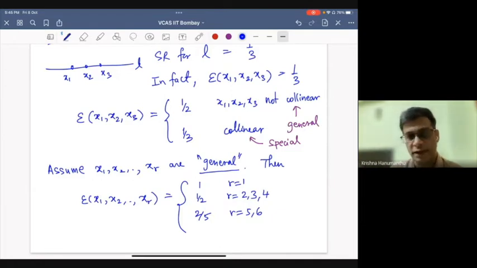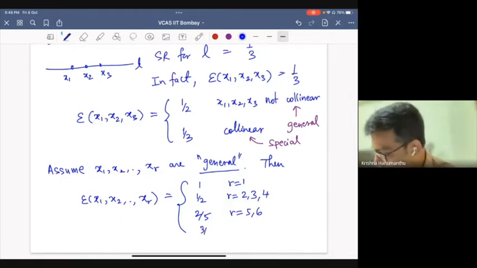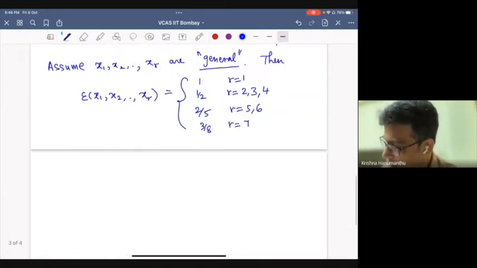And 5 is basically, if you take 5 general points, there is a conic through them, the degree 2 curve, which gives you 2 by 5. And one can check that there is no other value smaller than that. So 3 by 8 if it is 7. Okay, so I'm running out of space here. 6 by 17 if r equal to 8.